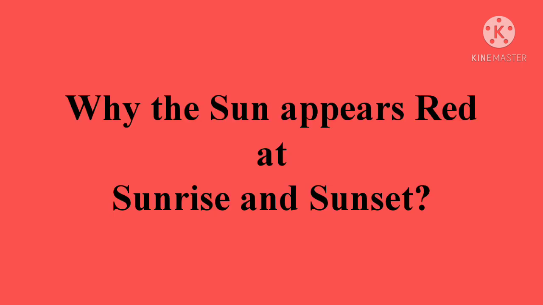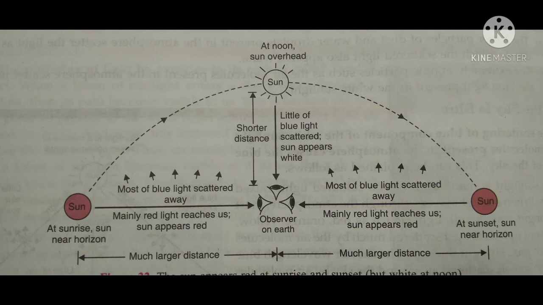Now, let's see one diagram here. For observers on the earth, near the horizon at sunrise, on the left side, mainly the red light reaches us because the blue light has already scattered away. At noon, when the sun is overhead, little blue light is scattered and the sun appears white because of the shorter distance.